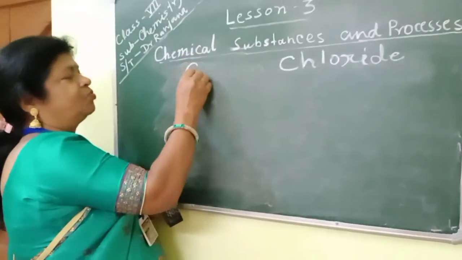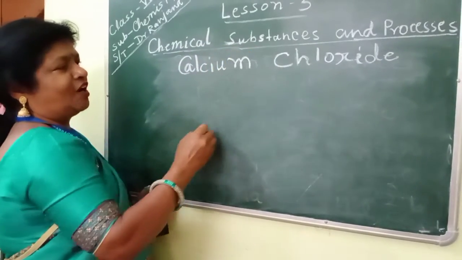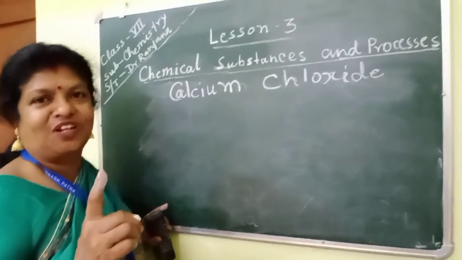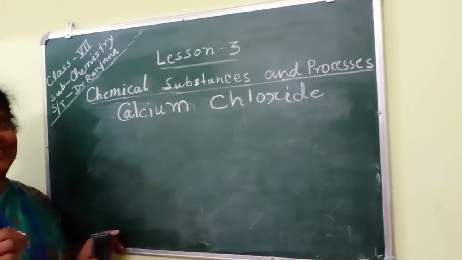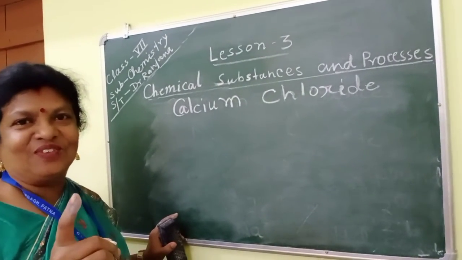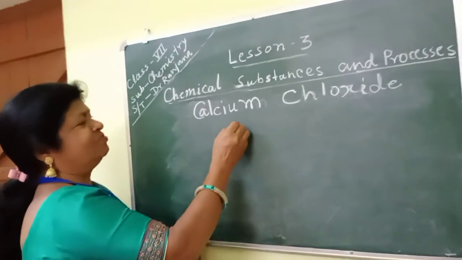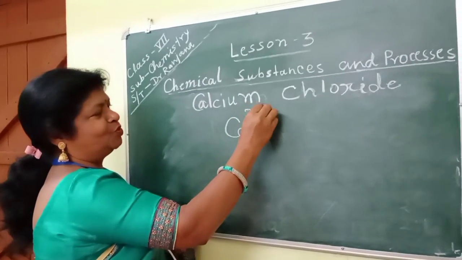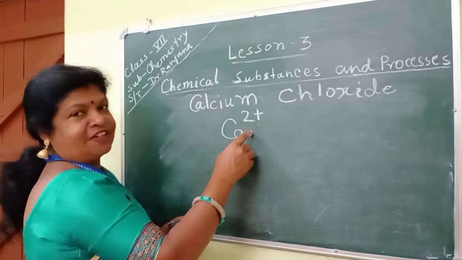Now we will write the formula of calcium chloride. What is the symbol? You must know the symbol. Otherwise, you won't be able to write the formula. And if you learn, then it will be very interesting, and you will like to write the formula. You will enjoy writing formulas. Okay, students? So what is the symbol of calcium? Do you remember? Ca, valency 2, and the charge is plus. So this is a cation now.